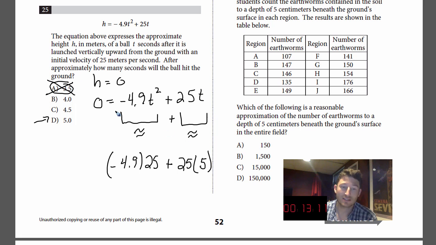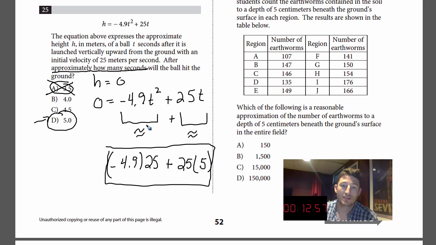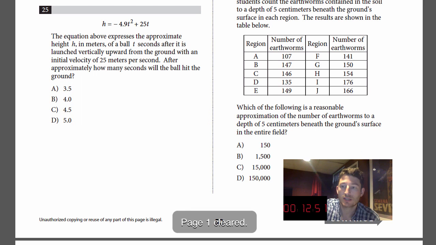That's going to be basically 0. And the reason that we don't need an exact answer for this question is because it said approximately how many seconds will it take for the ball. So about 5 seconds. So this is the way I thought about this problem. You're looking for the left side and the right side of that equation to cancel out. All right, choice D.